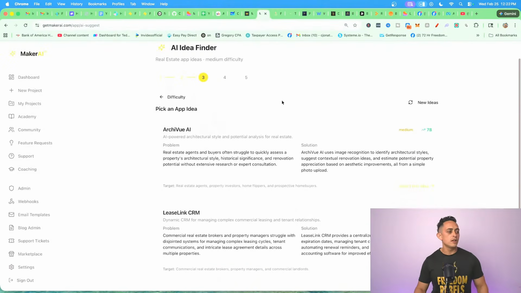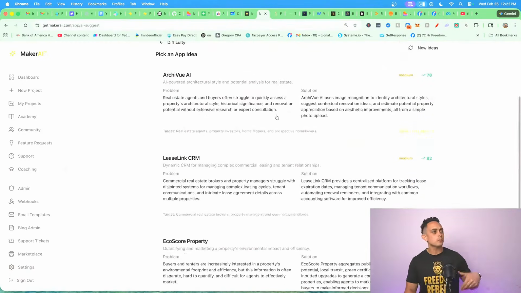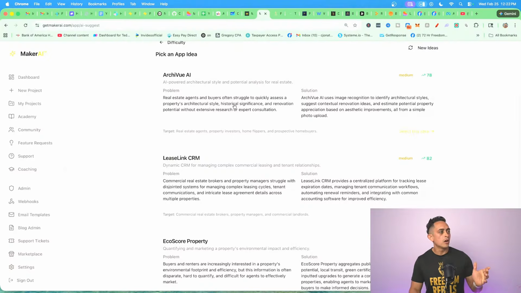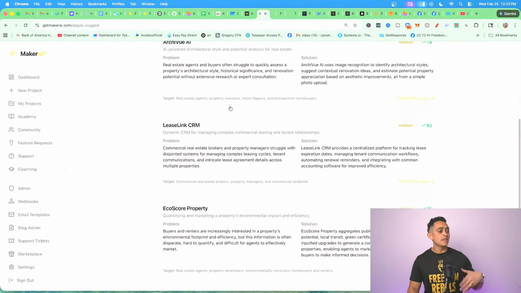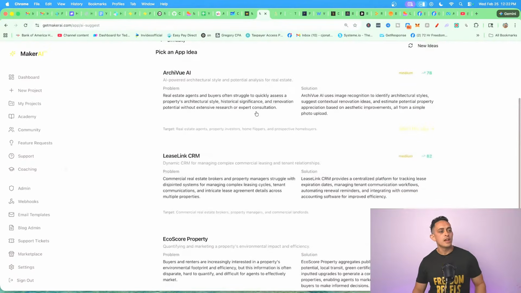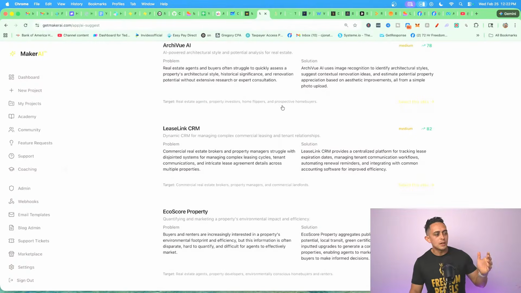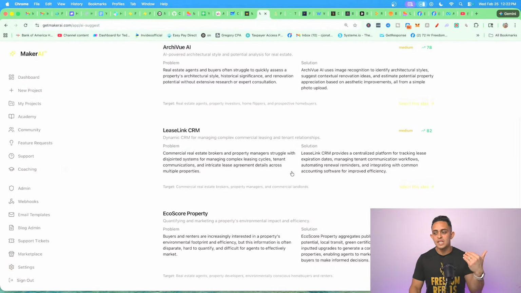Here's a few different options that it gives you. We got ArchV AI. It's got LeaseLink CRM. And then it tells you just a real quick brief of what it does, right? What's the problem? What's the solution? It kind of gives you a real quick summary of what it does. So I'm not going to spend too much time here. I'm just essentially going to pick one here and then start the actual build.